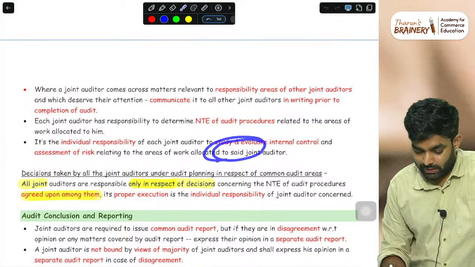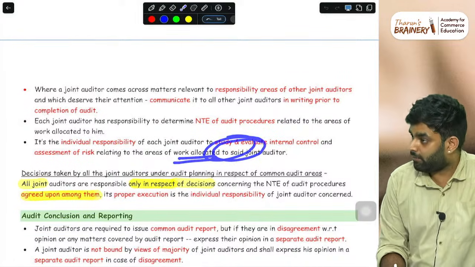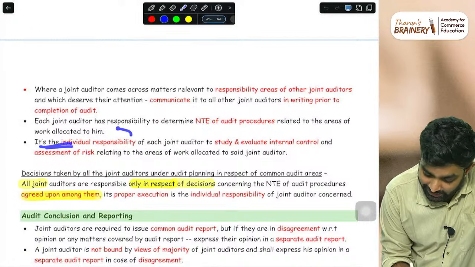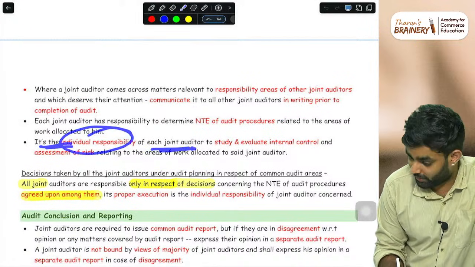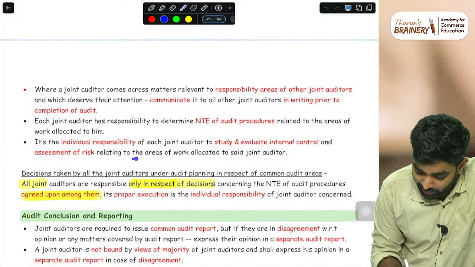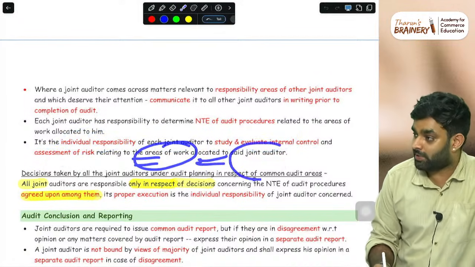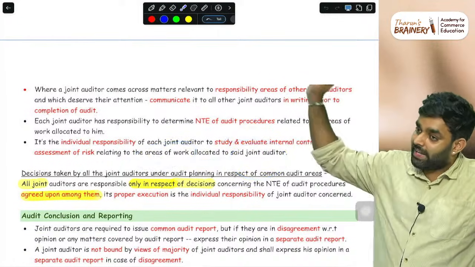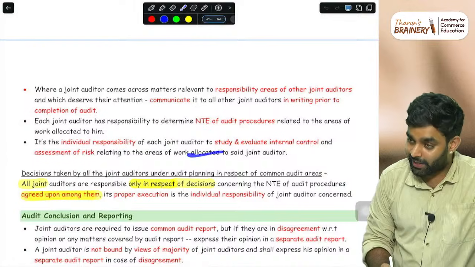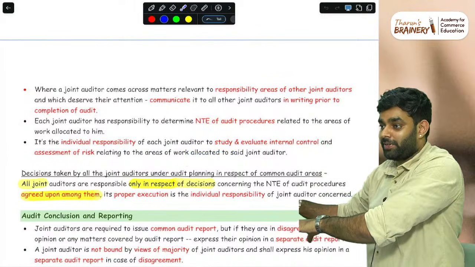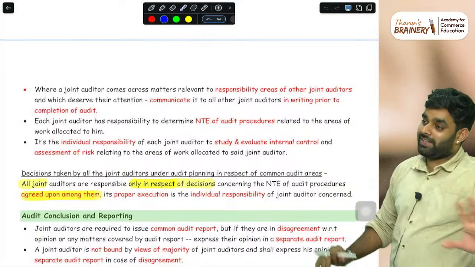This is actually the work allocated to him, we have written. That's particularly allocated. But ICAI is taking it as an individual responsibility of each joint auditor to study and evaluate the controls and assessment of risk for the areas of work allocated to the said joint auditor. Here the work was a common audit area, but the work was actually performed by that one person, and on that assumption they are giving that answer.